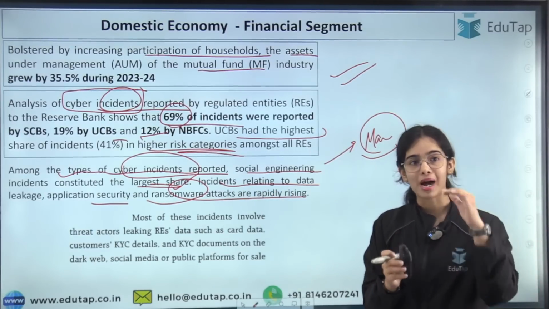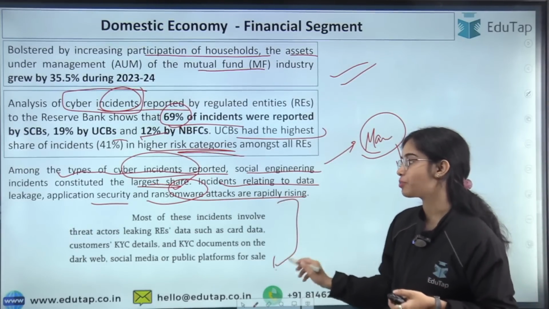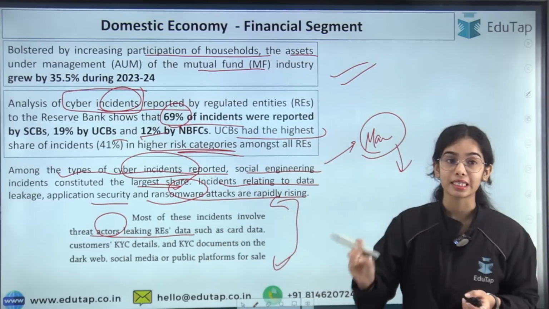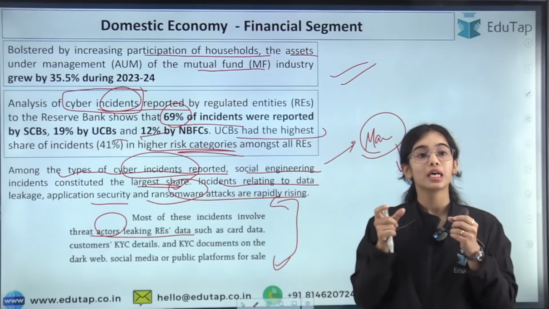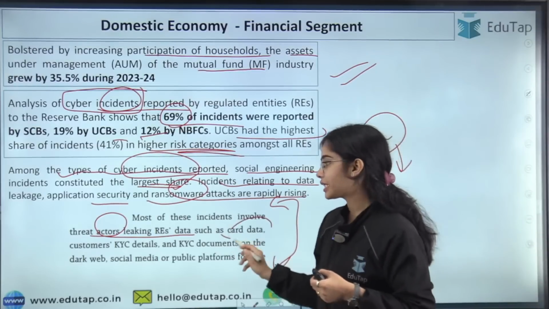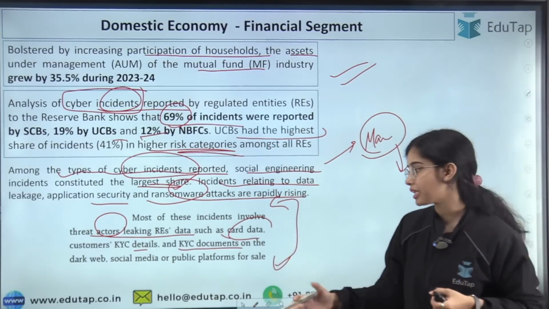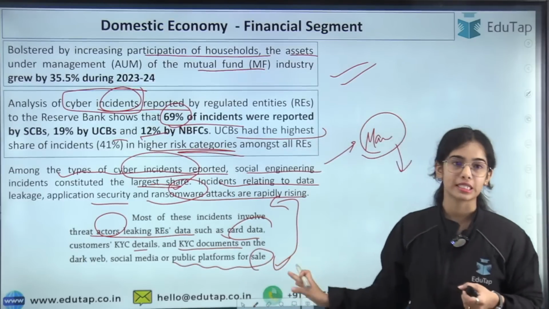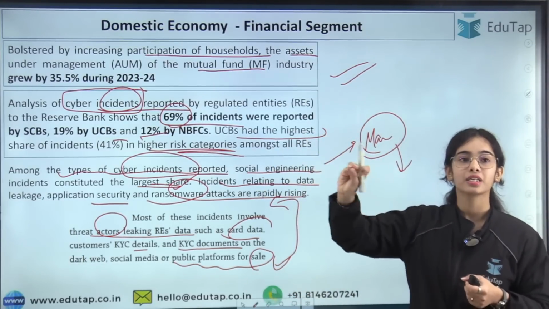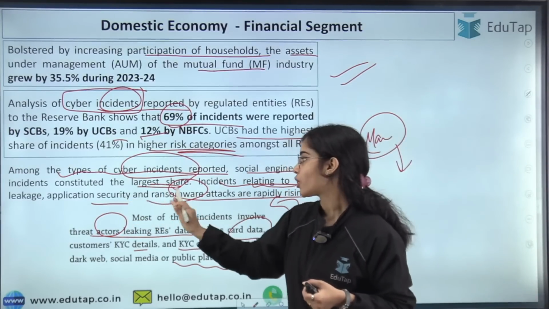If the data is leaked from the banks, if a ransomware attack happens on a bank, you can understand that most of these incidents involve threat actors leaking regulated entities' data, that is the data and also the financial data of the people of the country, such as card data, customers' KYC details and KYC documents, put up for sale on the dark web, social media or public platforms. So fraudsters are taking your data through social engineering, and there is also a rapid rise in incidents related to data leakage, application security and ransomware attacks.